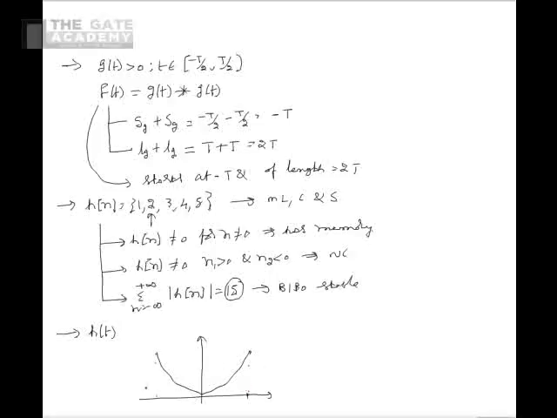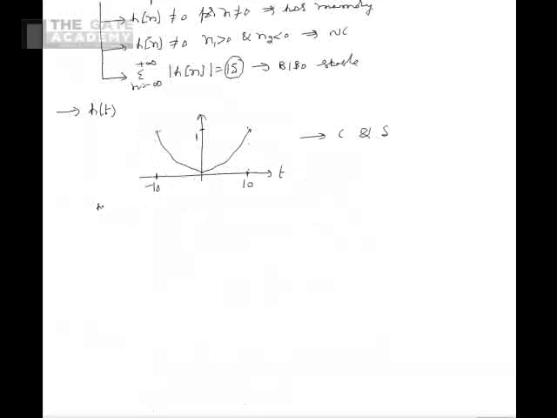Here we see that the impulse response is present in the range minus 10 to plus 10 seconds and it is of value 1. We have to comment on the causality and stability of the system. Here we see that the impulse response is non-zero for at least one t1 greater than 0 and for at least one t2 less than 0. From this we see that the given system is non-causal.